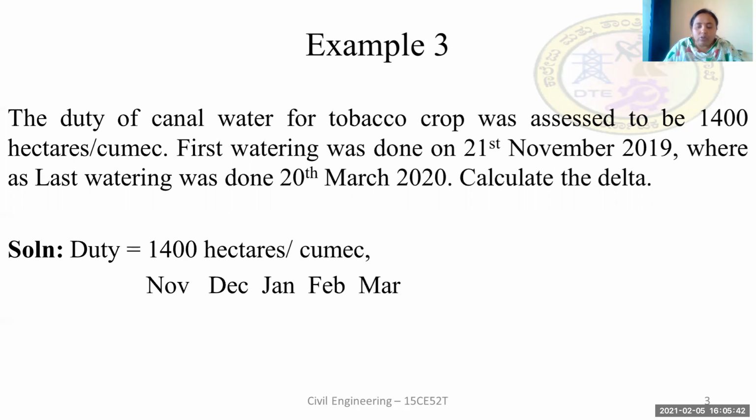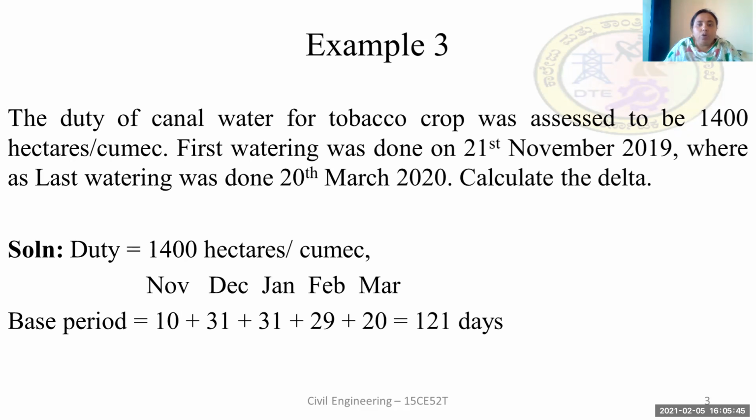The first watering was given on 21st November 2019, whereas the last watering was given on 20th March. With this, we have to calculate the base period. The first watering started from 21st November, so the total number of days in November for the first watering was 10 days. In December, the whole month was watered, so there were 31 days.